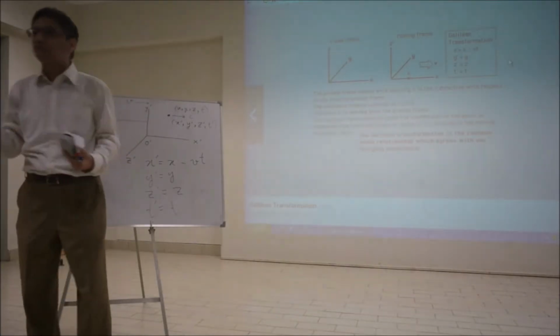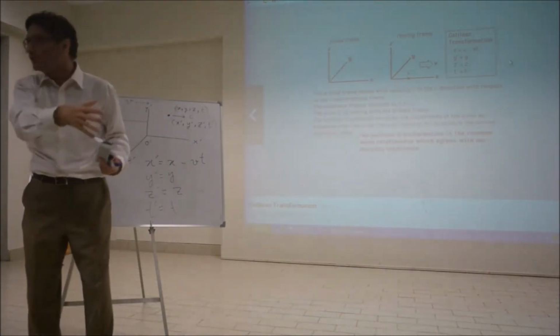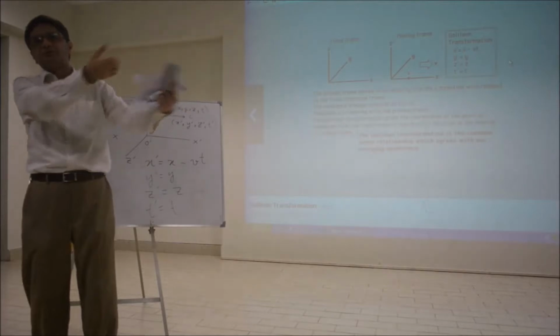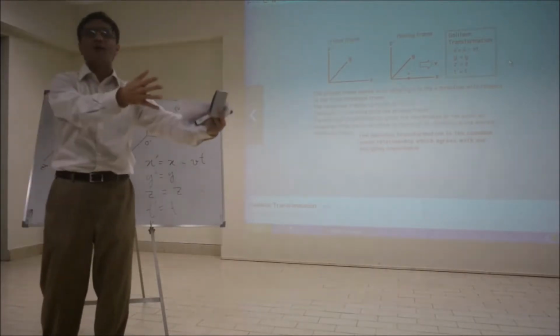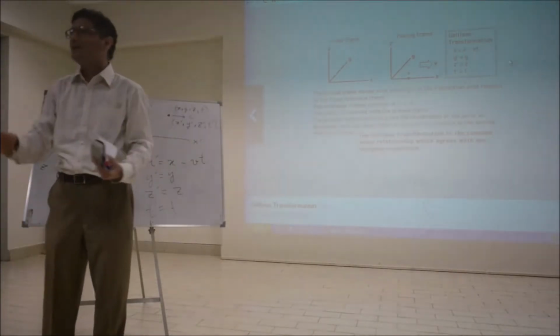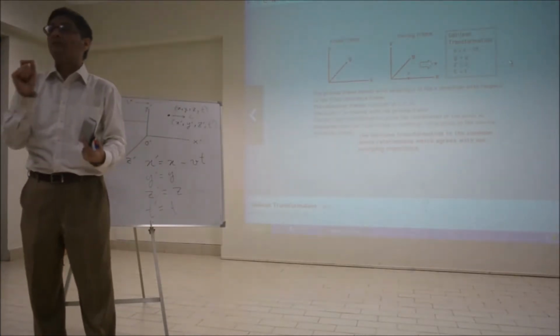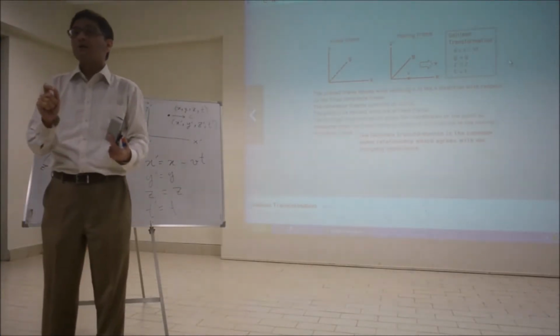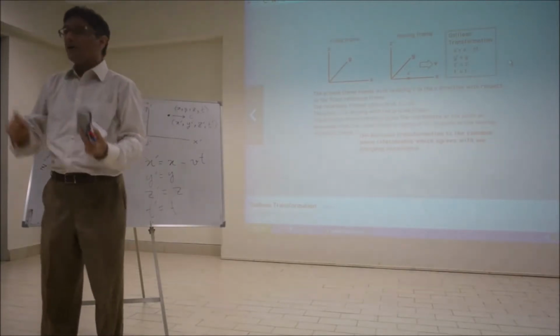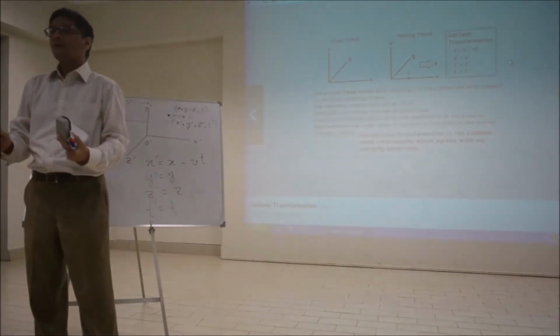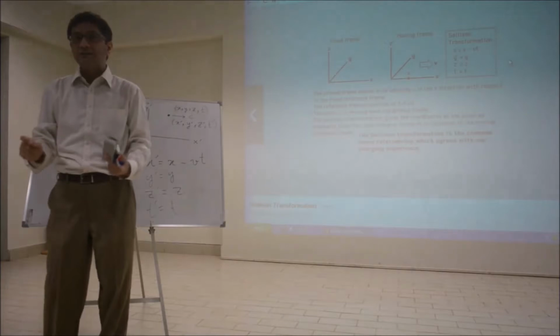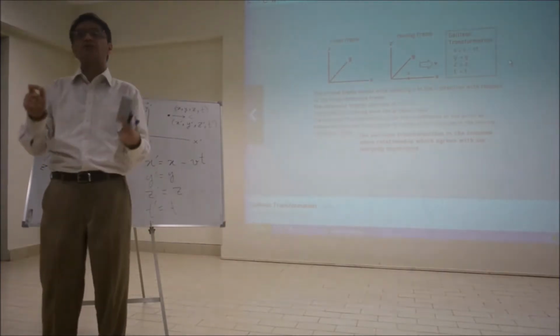Whether the observer moves towards the light signal, whether the observer moves away from the light signal, whether the source is moving toward you, whether the source is moving away from you, the speed of the light signal, provided it's traveling with the speed of light, the speed of light in vacuum is constant regardless of the motion of the source or the observer.